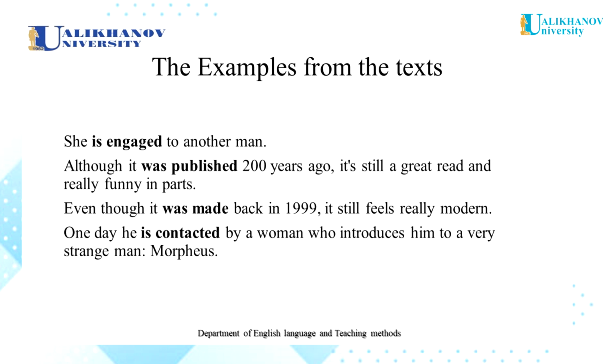One day he is contacted by a woman who introduces him to a very strange man, Morpheus. Is contacted. It is the present simple passive. Is the form of the verb to be in the third person singular in the present simple tense. Contacted is the form of the participle two. So the translation of this sentence. Однажды с ним связывается женщина, которая знакомит его с очень странным мужчиной, Морфеусом.